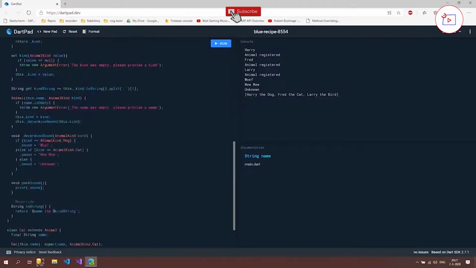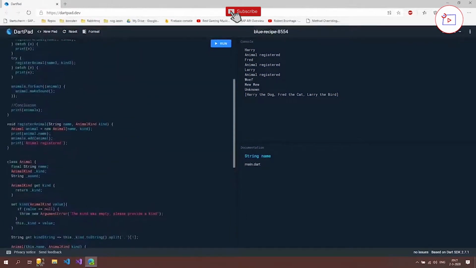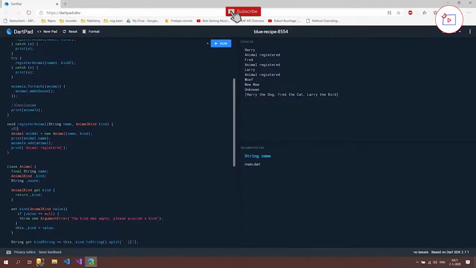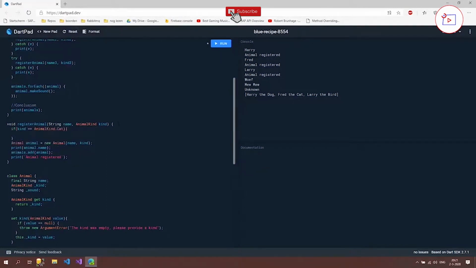So what we can do now, just for example reasons, and I'm not saying that this is good code, is say that if kind is AnimalKind.CAT, we are creating a cat class instead of an animal class.